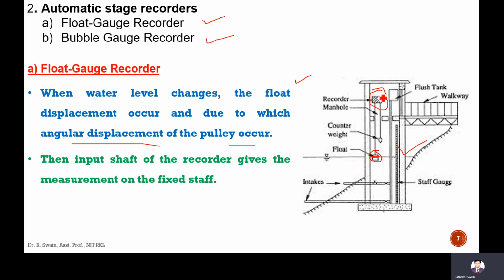This recorder just records the displacement of the float. Because we already know the reference elevation, if there is positive displacement we add it, and if negative displacement we deduct it. A new depth of flow will be given by this recorder.